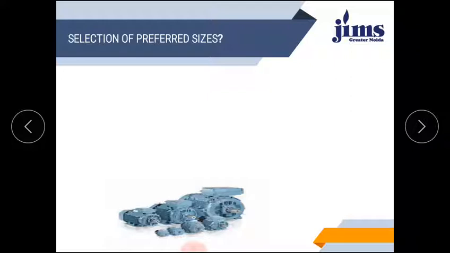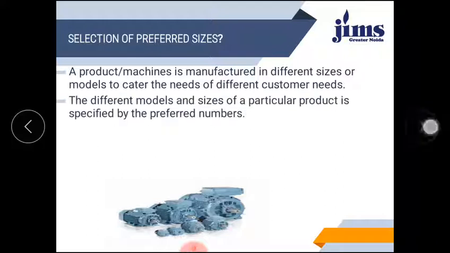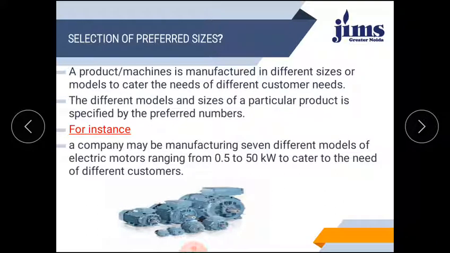Often the product is manufactured in different sizes or models. For example, a company is manufacturing electric motors. The company decides to manufacture seven different models to cater to the range of power from 0.5 to 50 kilowatt. Means the company is manufacturing 7 models only to cater to the needs of the customer for the range 0.5 to 50 kilowatt.